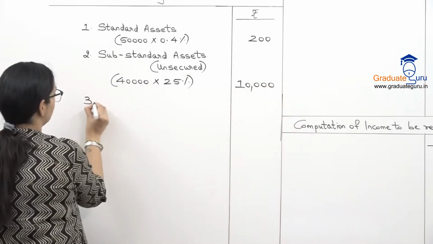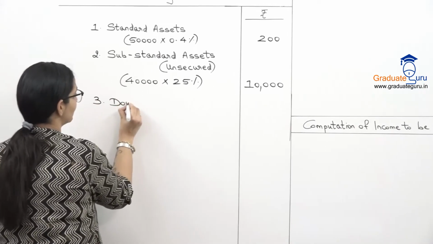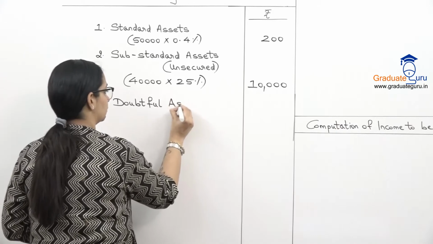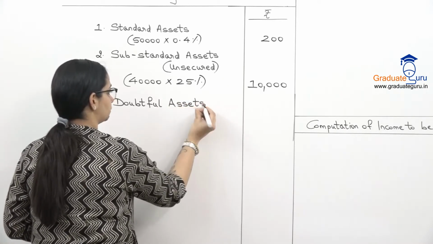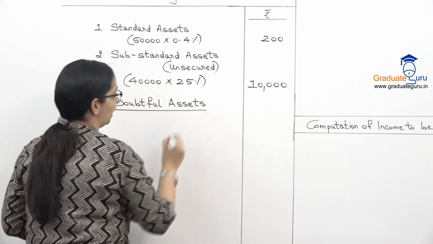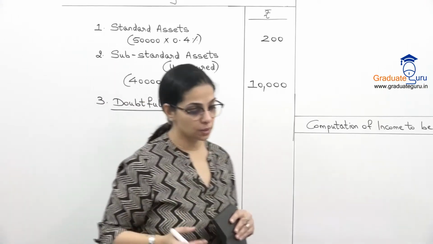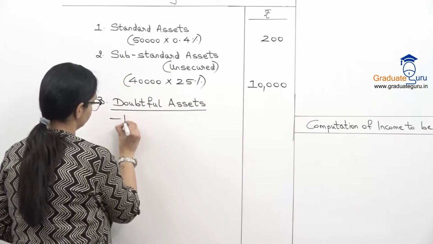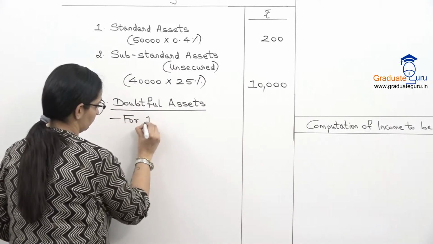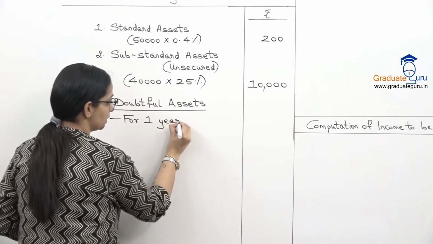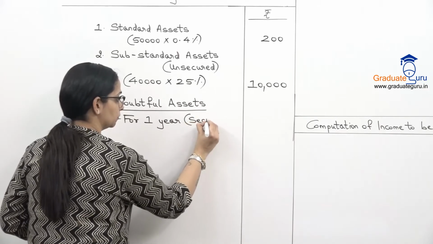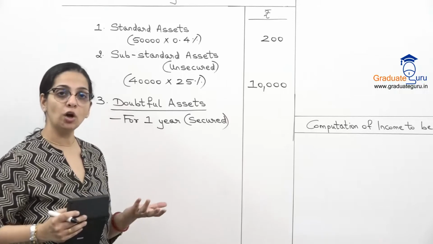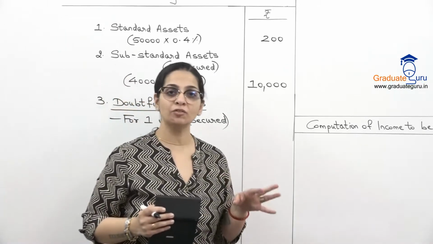Then we go to our third category, which is doubtful assets. And there we have subcategories. So doubtful में पहला है for 1 year. And again this is secured. We have to remember that अगर doubtful में unsecured है तो directly percentage becomes 100%.